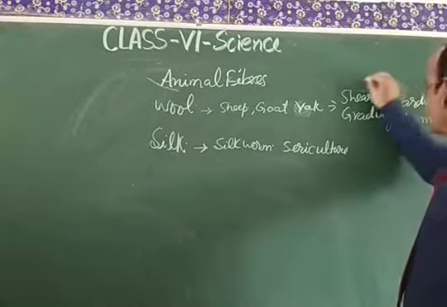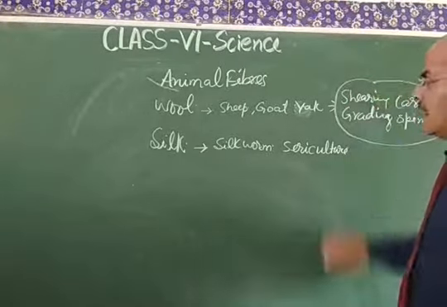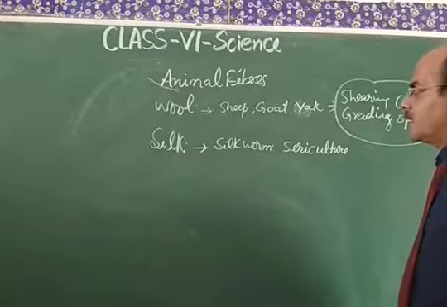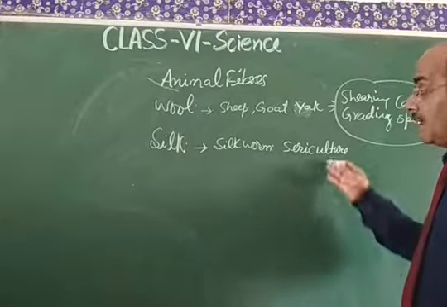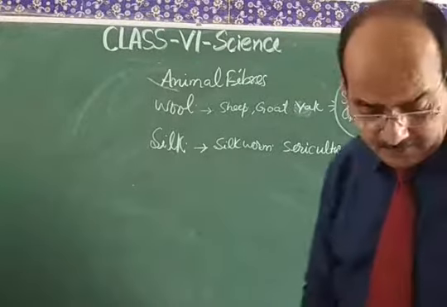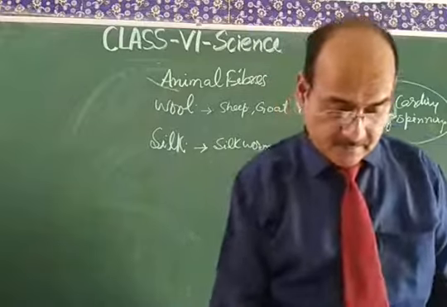These are the processes of the isolation of the wool from the sheep and angora goat, yak, etc. And the silk is obtained by the process of sericulture.